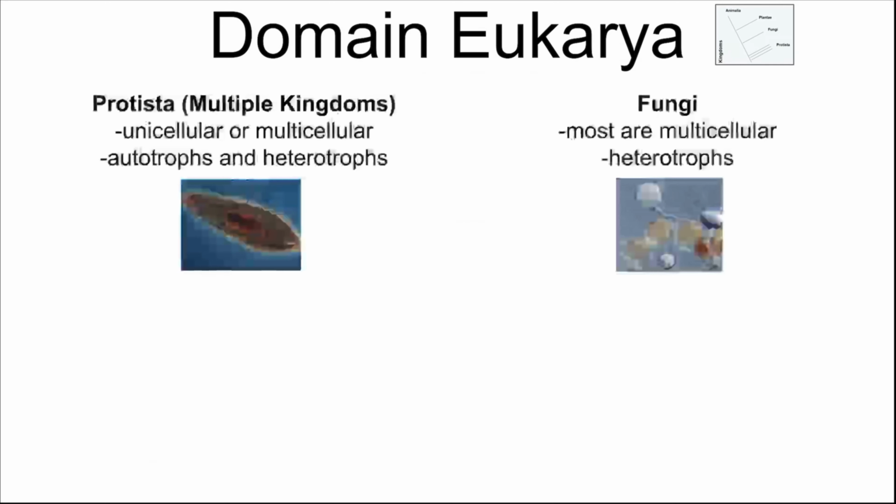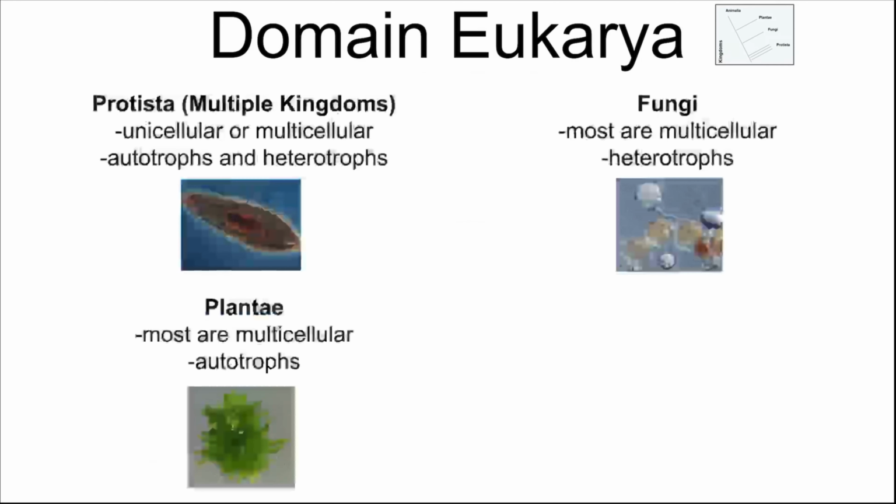Fungi are mostly multicellular, and those are heterotrophs, so they have to eat things in order to metabolize. Some fungi live in the soil, and they have a co-evolutionary relationship with plants to help them gather more nutrients from the soil. Some fungi are parasitic. Some of them can live on your skin and cause infection. Some fungi grow fruiting bodies like mushrooms, things you can eat. And fungi are a really incredible group of organisms that we don't always notice because a lot of times they're out of sight, but they do make up a large amount of biomass and diversity.